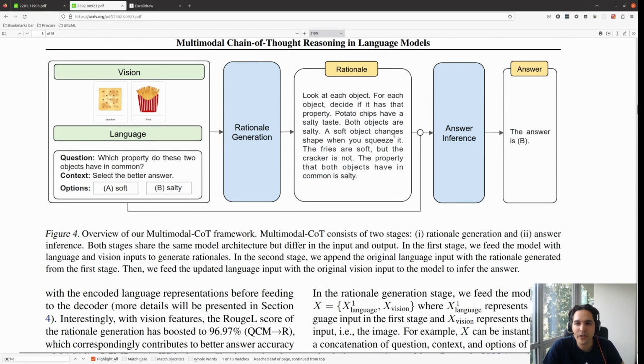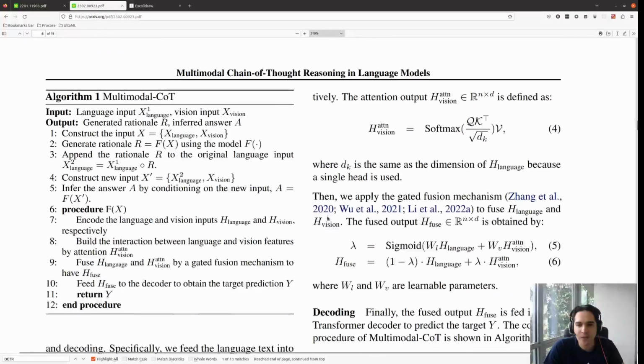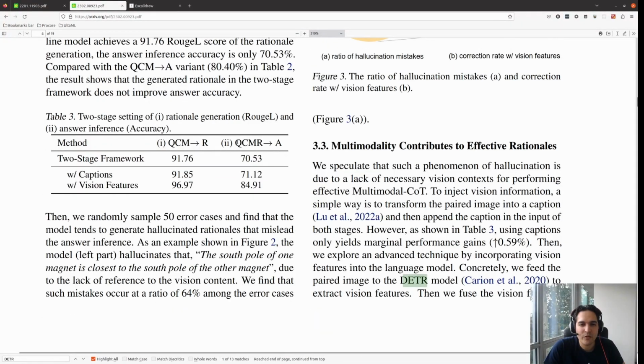They are showing here what happens if we do not generate this prompt, if we do not use the vision feature and just use the captioning. Let's see some of the results. As I mentioned, if we just want to predict the answer using just captioning, performance is low. If you use rationale generation just by captioning, it's not that bad. But if we use vision features, both rationale generation and answer generation improve a lot.